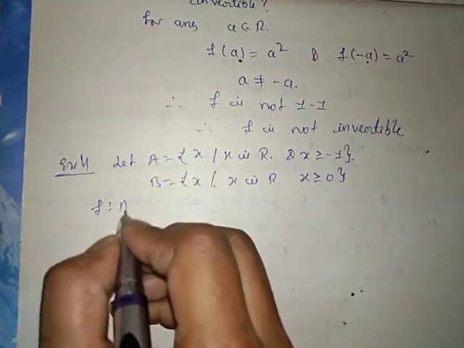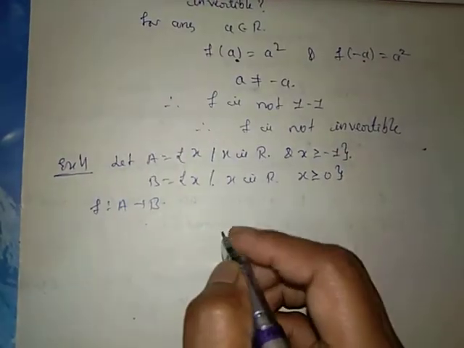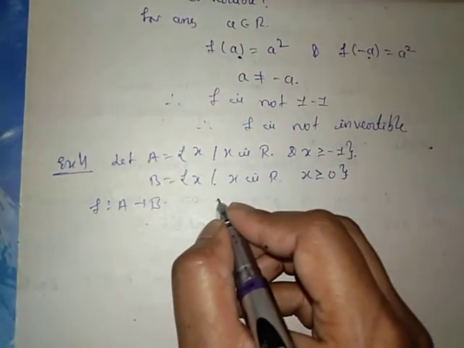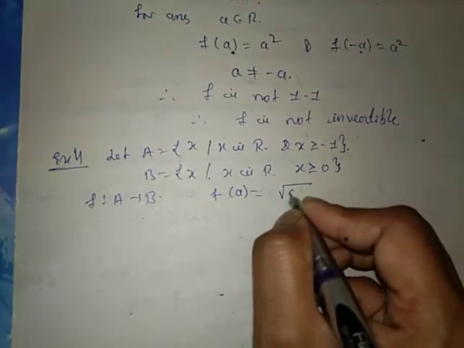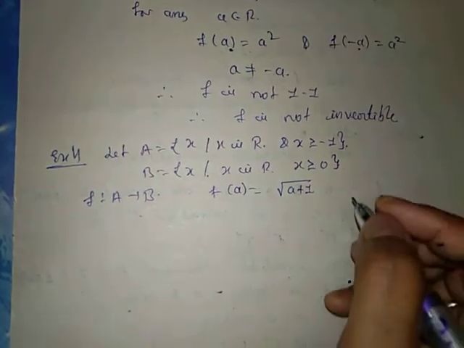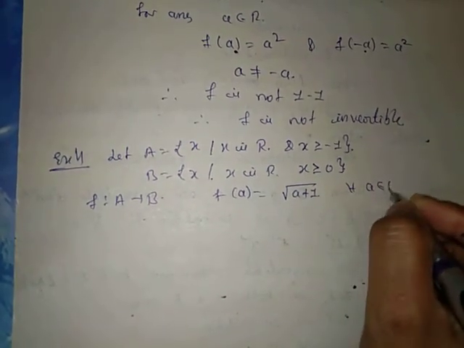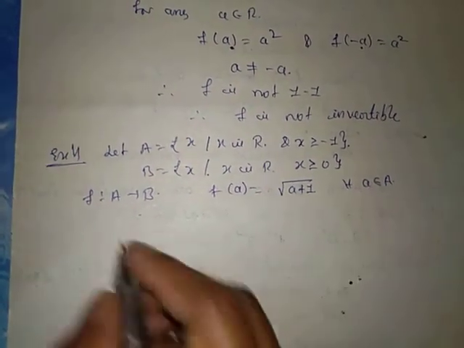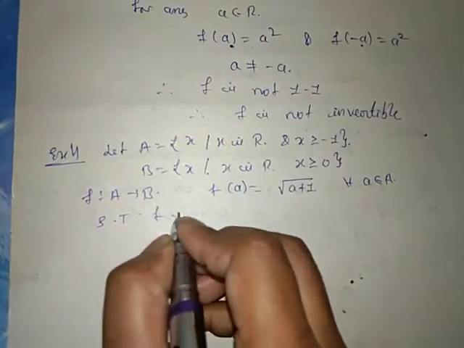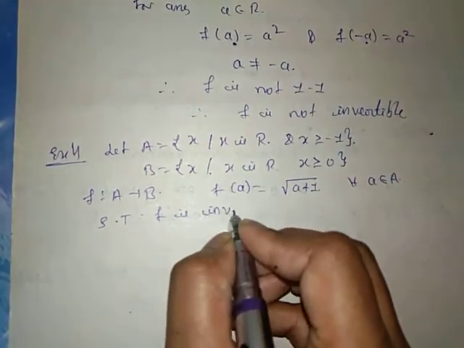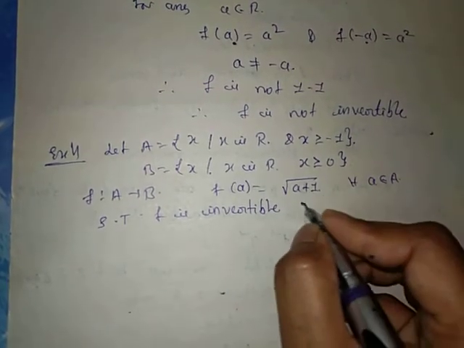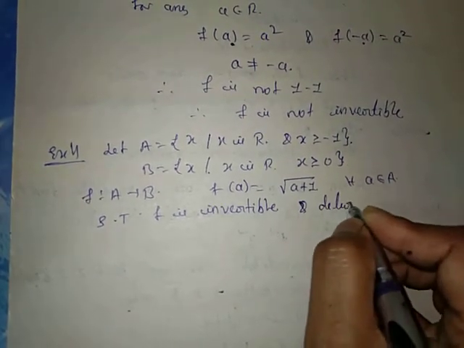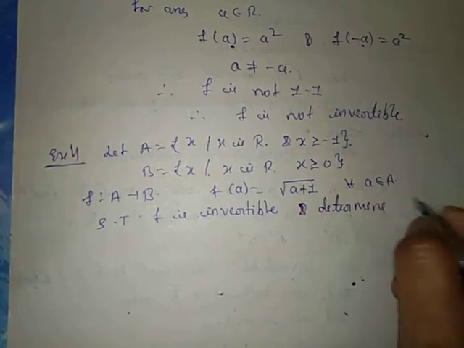Consider a function f from A to B that is defined by f of a equal to square root of a plus 1 for all a belongs to set A. Show that f is invertible and determine inverse of f.